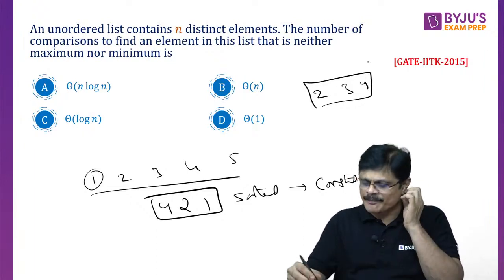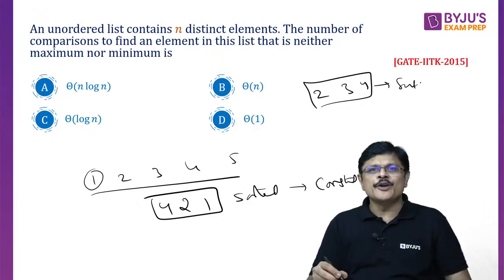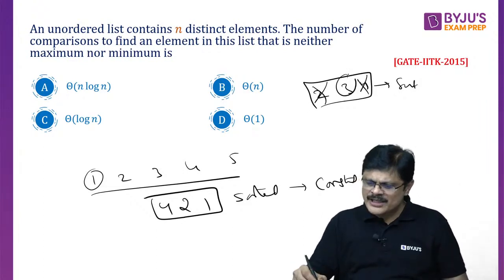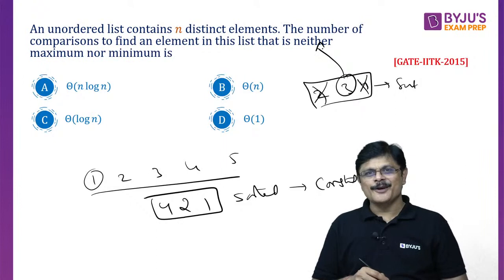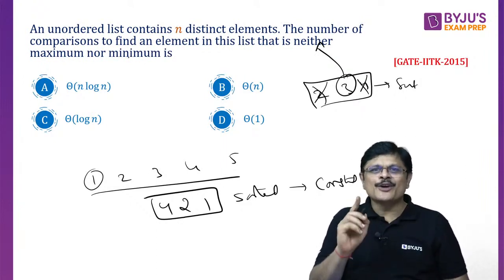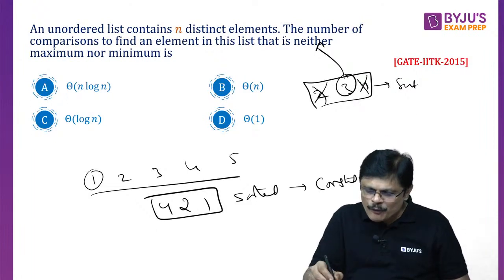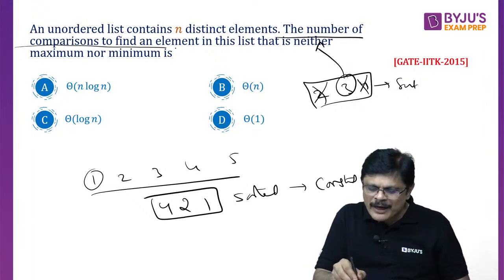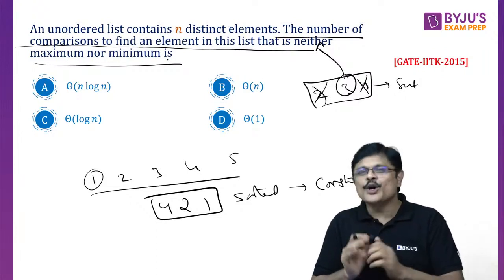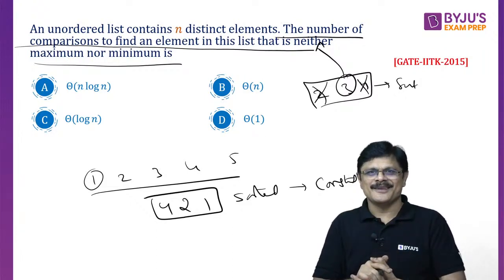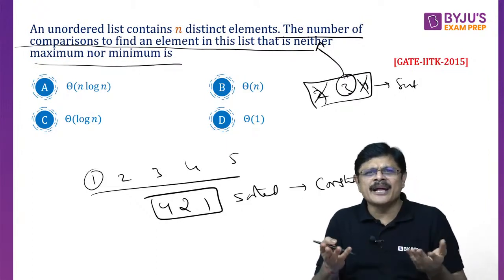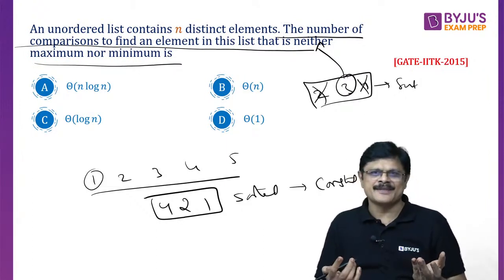What you do, you sort them. When you sort, ignore the first fellow, ignore the last fellow. This is the one which you want. So this question can be answered in constant time. Finding the number of comparisons to find an element in this list that is neither maxima nor minima is constant time, because finding the minimum and maximum of 3 elements can be done in a constant number of steps, my dear friends. Am I clear?